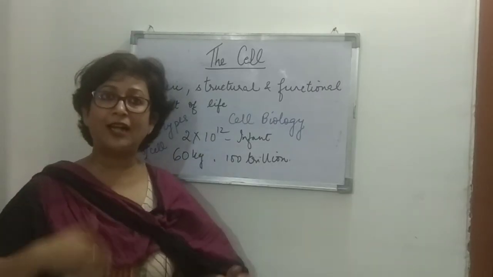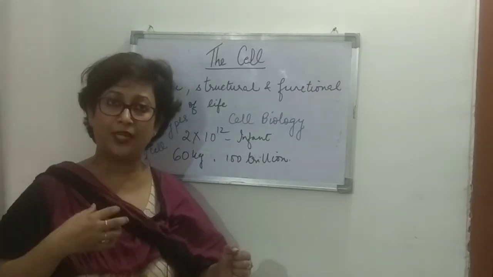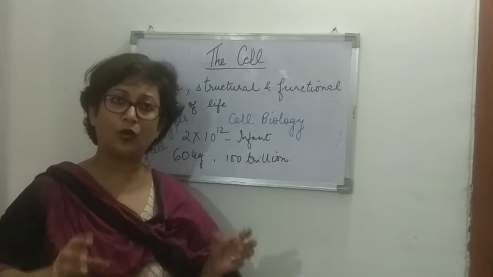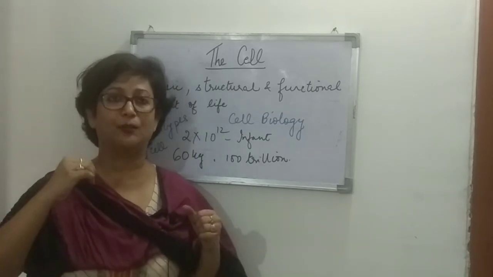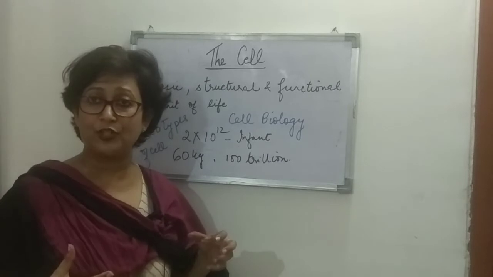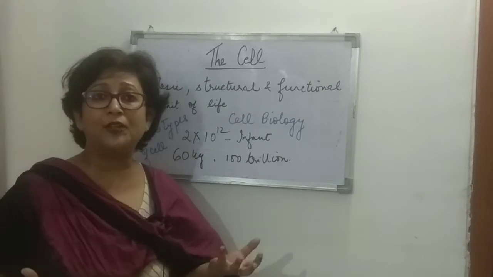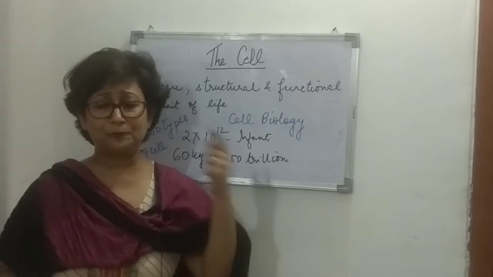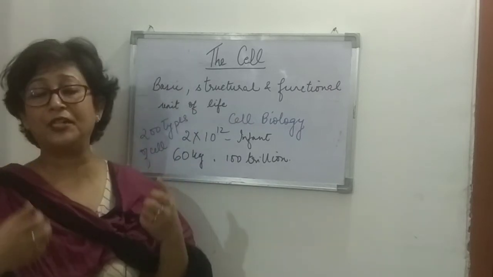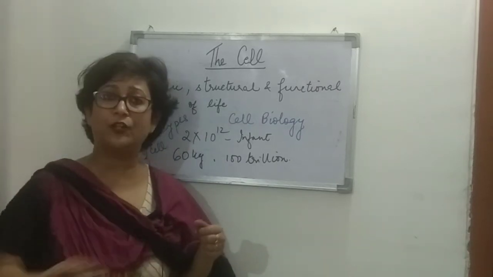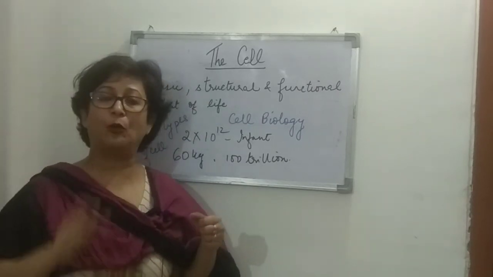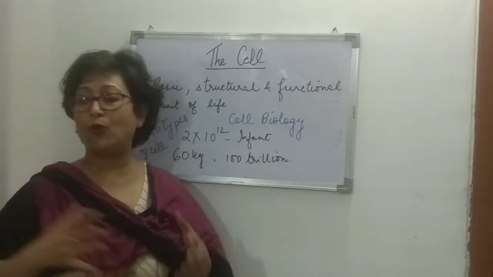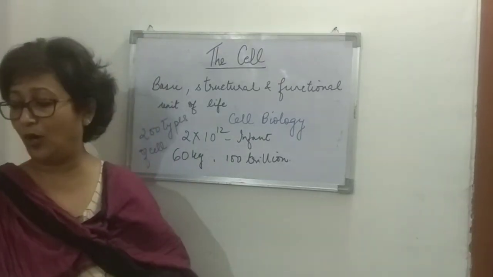Right now, whatever activity is happening inside our body is actually the sum total or the result of the working of the cells inside the body. Now, if the cells are not functioning, then there would be no activity in the body and the body would be dead. Right? So, whatever activities are performed by any living organism is the result of the activity of the cell. Now, whether it's a unicellular organism or it's a multicellular organism, right?